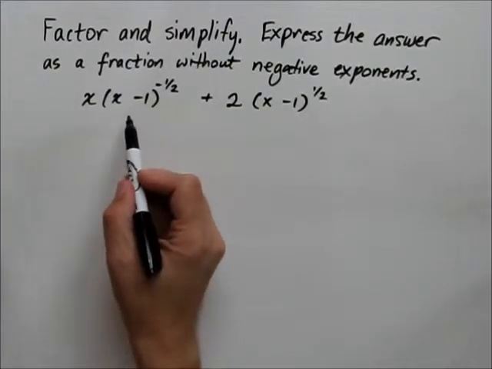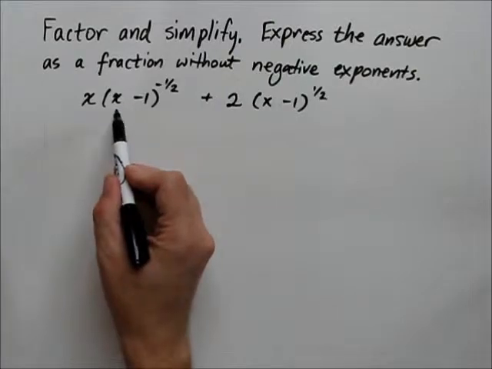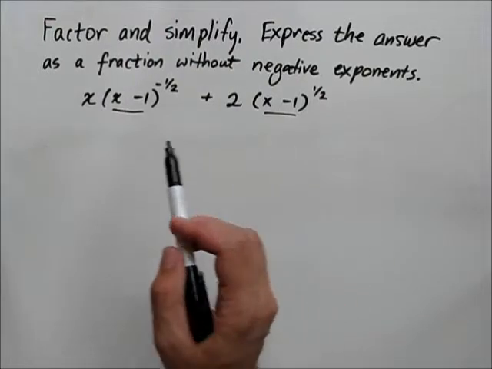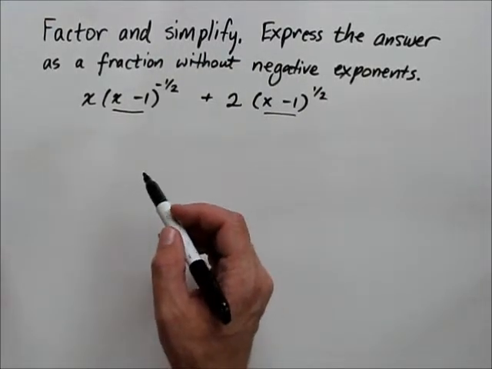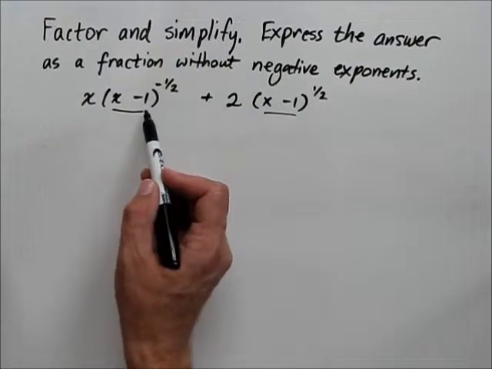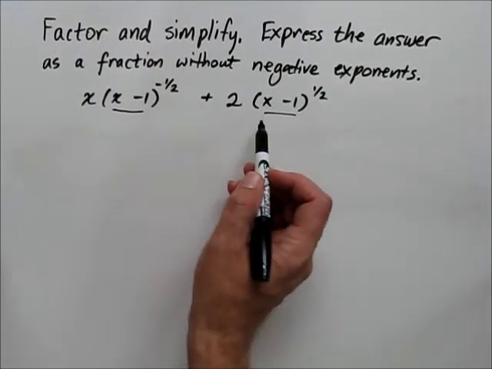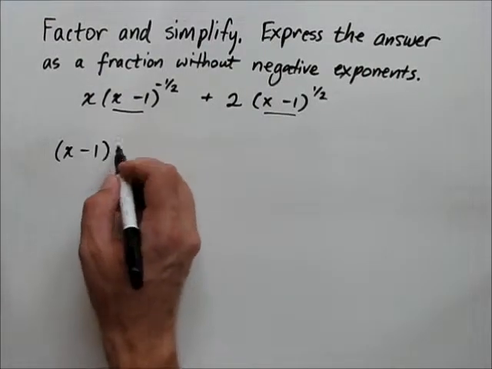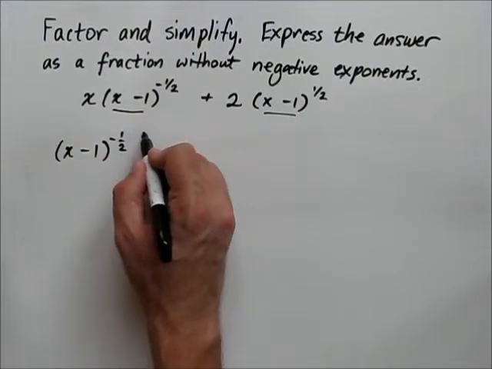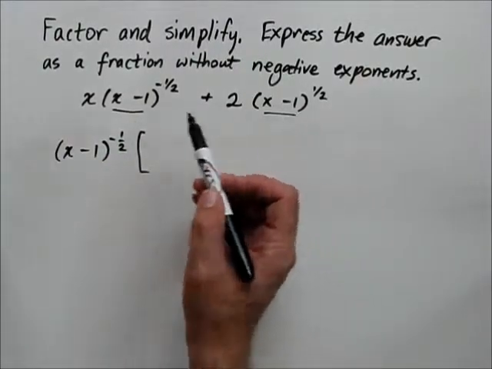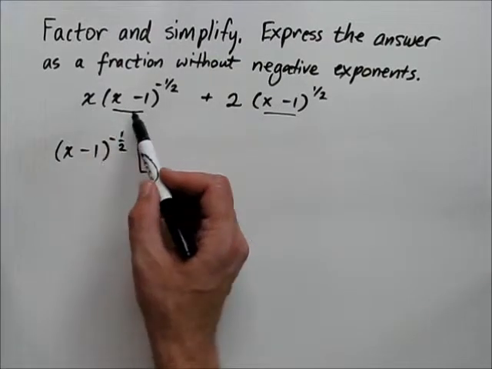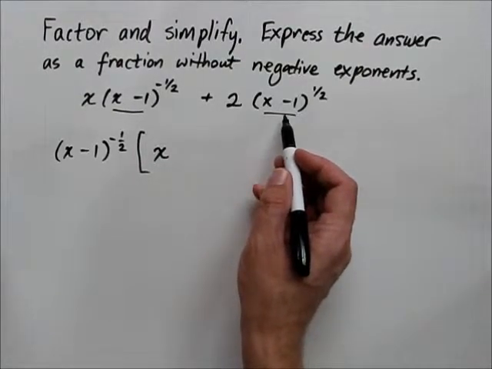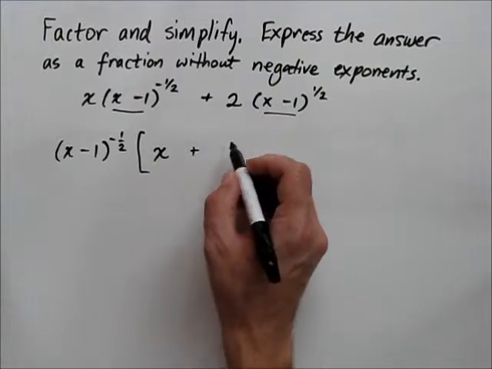Okay, for the second method, observe that each of these two terms has a factor of x minus 1 in it. And that commonly occurs in calculus, that you'll have terms combined with common factors. So we're going to take this factor of x minus 1 to the negative 1/2 out of both expressions. We'll divide it out. We're dividing that out of the entire expression. Dividing it out of the first term leaves us with just an x. Now over here, dividing it out of the second term, the 2 is going to remain unchanged.